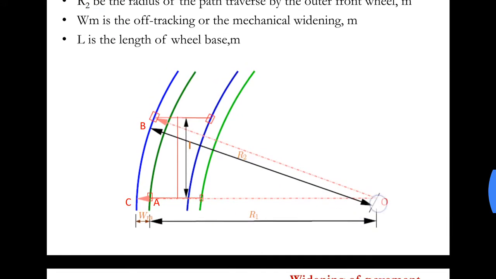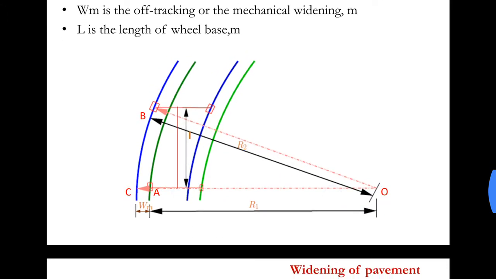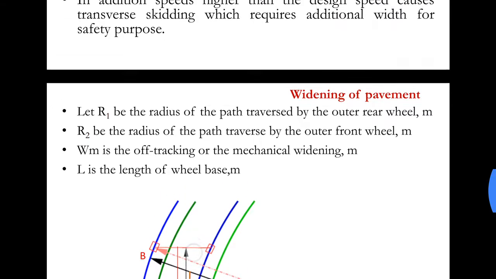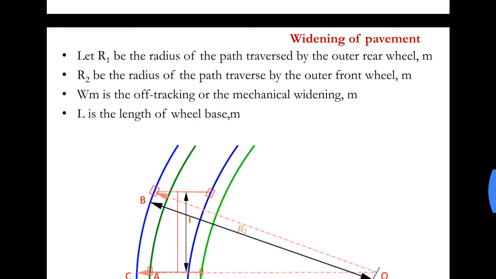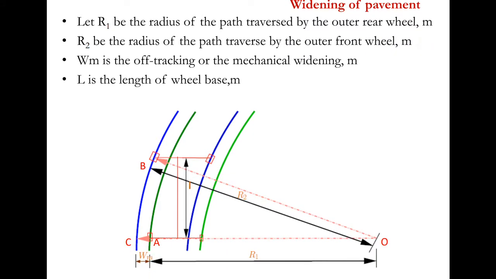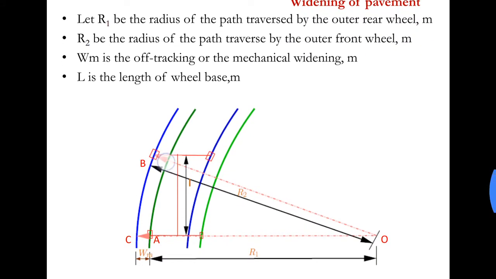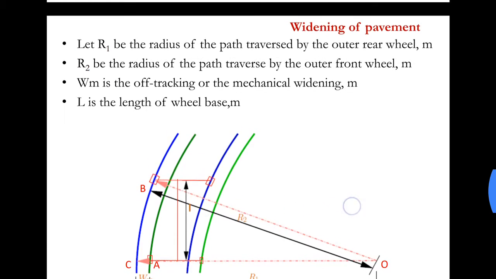This O is the center of this circle. Let R2 be the radius of the path traversed by the outer front wheel at B. So let this be R2.